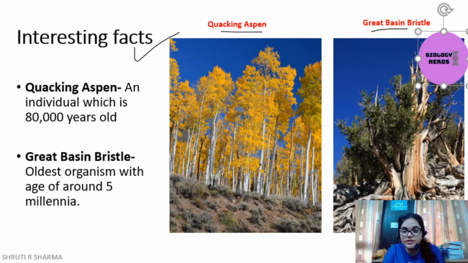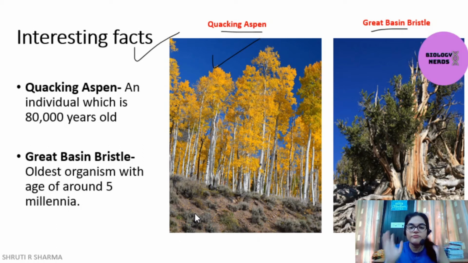First of all, let's talk about these pretty yellow quaking aspens. As you can see, these look like a bunch of trees in a forest. But no, my dear, I must tell you, this is a whole single individual. The roots of all these trees are connected and the origin is one. So we concluded that this is a single organism, a single unit, living up to 80,000 years and still living. But it is dying because of various reasons, environment being the major one.